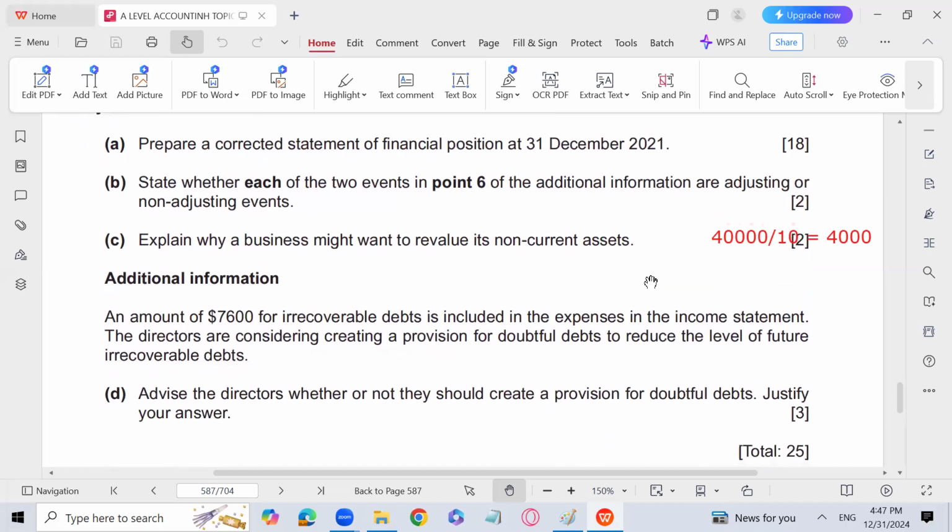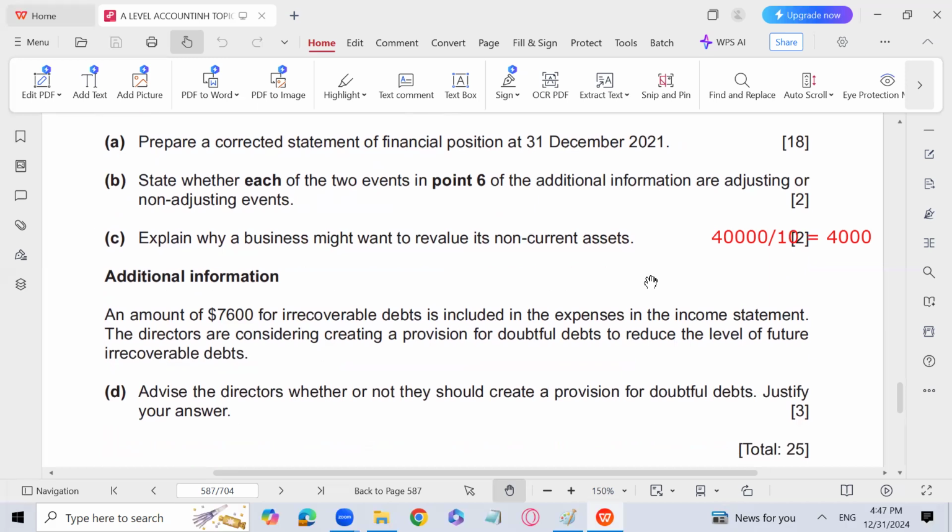An amount of 7,600 for irrecoverable debts is included in the expenses in the income statement. The directors are considering creating a provision for doubtful debts to reduce the level of future irrecoverable debts. Advise the director whether or not they should create a provision for doubtful debts. Justify your answer. This is actually an AS question.